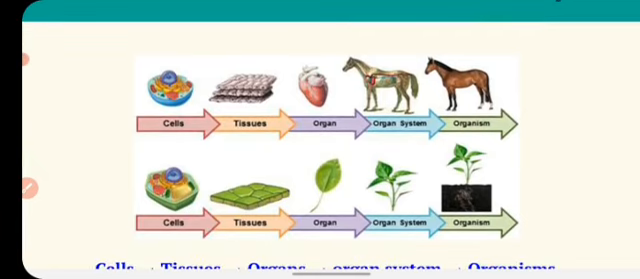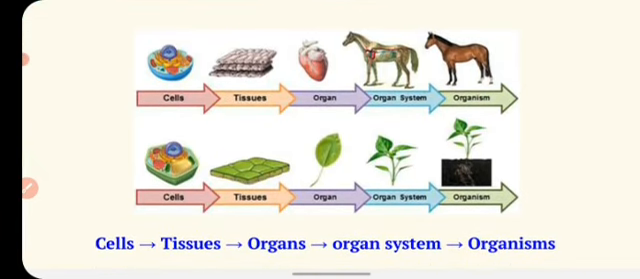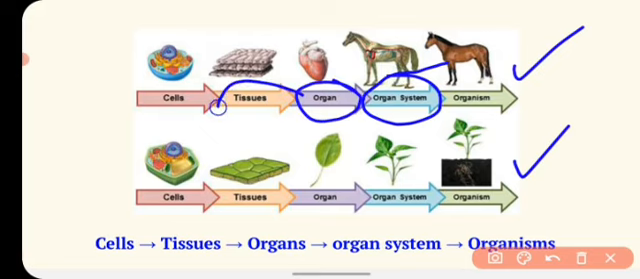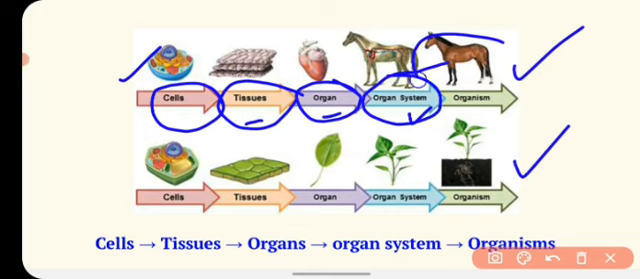If you see any organism, like you can see here, this is a horse and this is a plant. If you look into the organism, you will find that any organism is made up of organ systems, and that organ system is made up of organs, and this organ is made up of tissues, and ultimately the tissues are made up of cells. So cells are the basic unit that group together and make the tissues, then tissues make the organ, more than one organ make the organ system, and all of the organ systems make the complete organism.